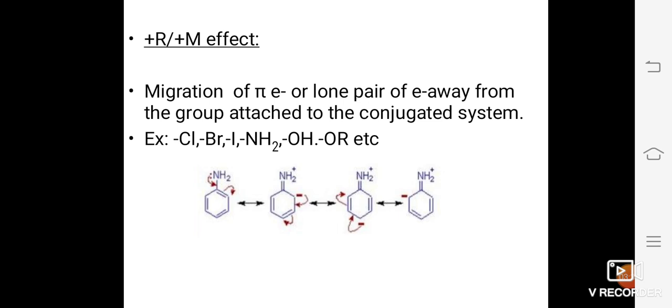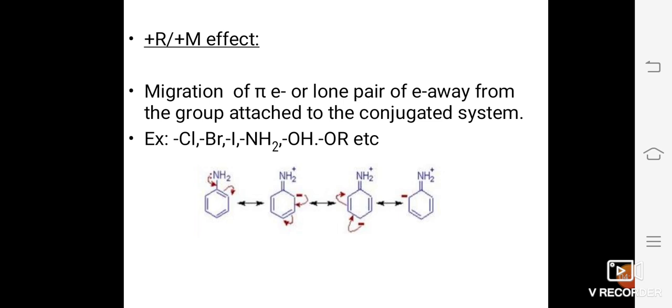Now, what are lone pair of electrons? Lone pair of electrons are the extra or excess electrons present on an atom which do not involve in the bond formation.